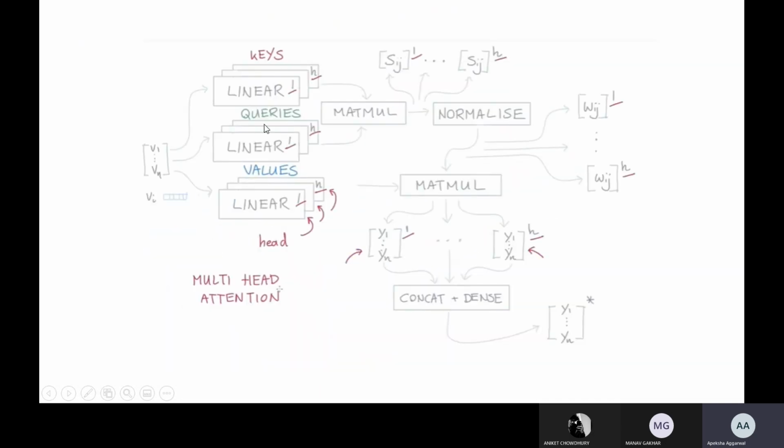Okay, so then these three matrices are multiplied: keys and queries are multiplied, then normalized, basically softmax. After normalizing, you again multiply with the value vector. Then after multiplication, you concatenate and apply a dense layer. So you concatenate all the values, you get only one matrix, and then you apply a dense layer. So this is the final whole attention mechanism.